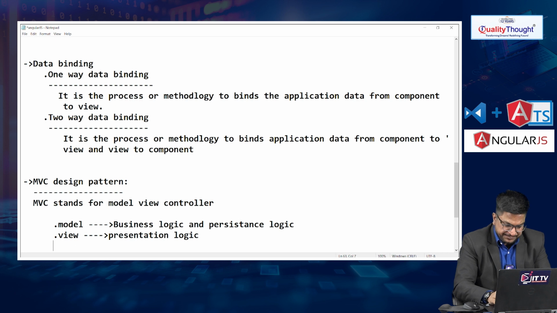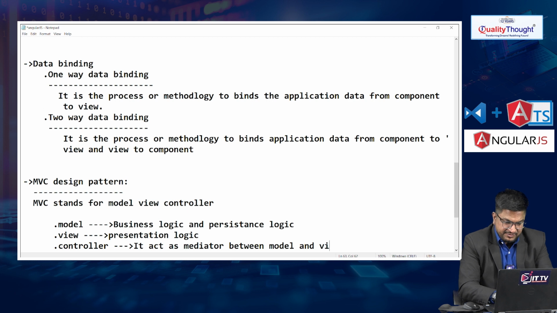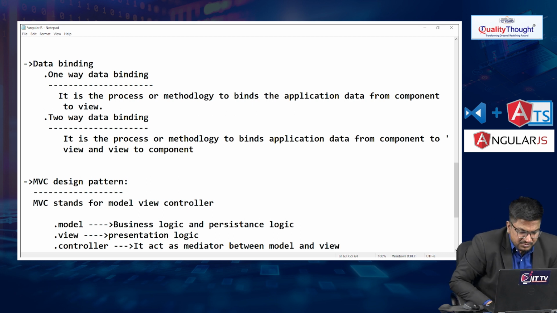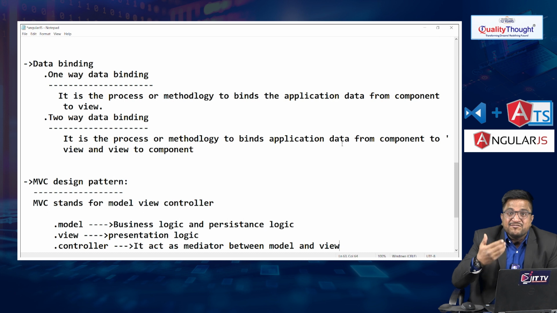Next one is controller, guys. Controller means it acts as a mediator between model and view. Now this is another feature: whenever you want to develop a single page application using the AngularJS framework, we have to compulsorily follow one design pattern methodology. The design pattern methodology is nothing but MVC.